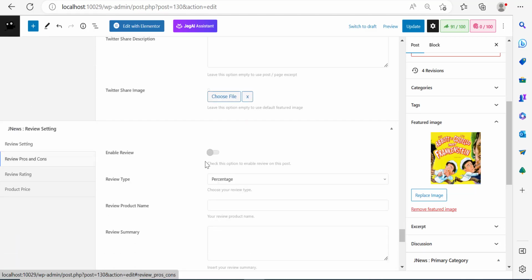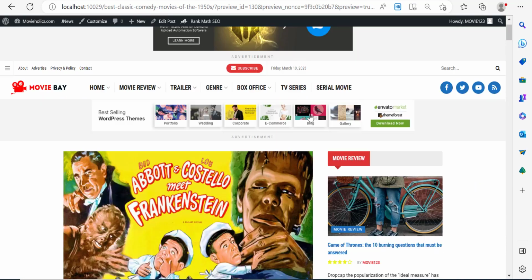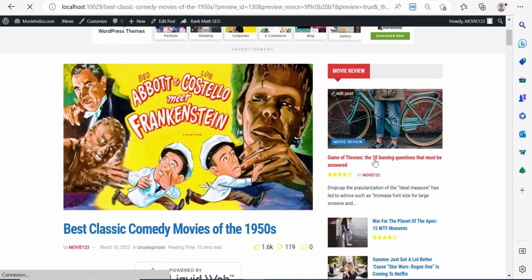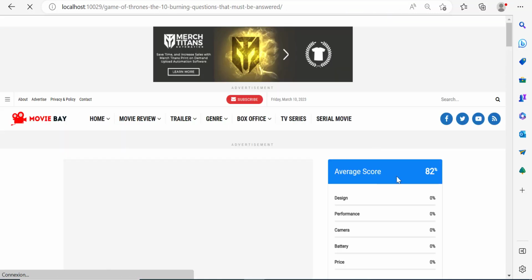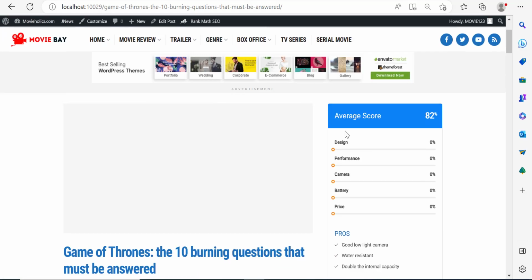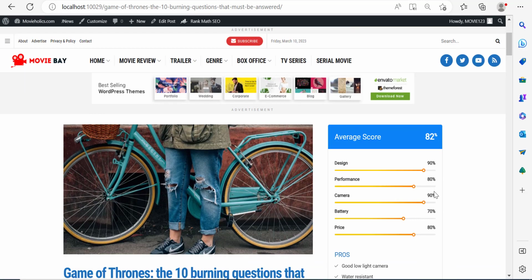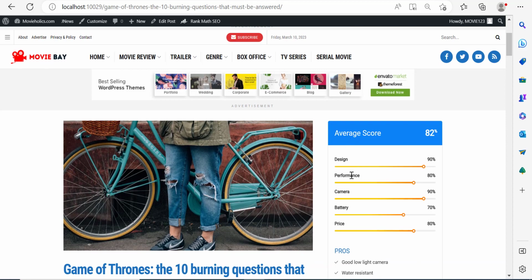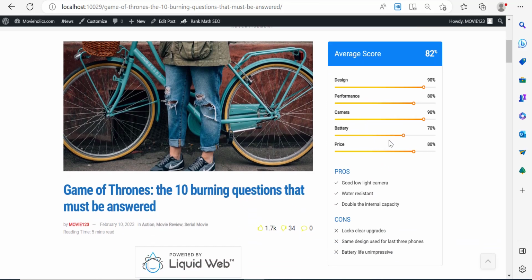Now, right here, you can enable reviews. And a review is, if I take you over here, let me just click on a specific blog here. And on this blog, right? We have a review, right? This is the average score. We have a review according to design, performance, camera, battery. Now, how do you add this review? How do you review a movie or a series? How do you add this?